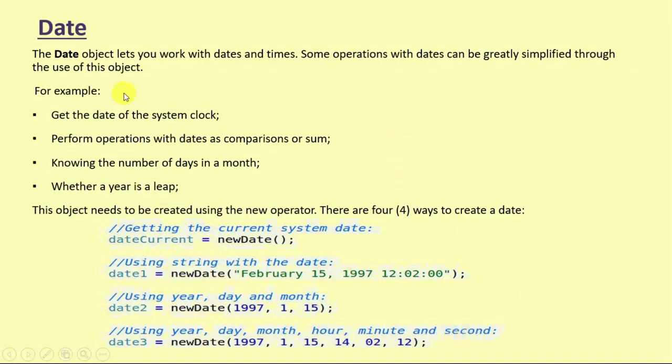Similarly for Date, the Date object lets you work with date and time. Suppose a user wants to deal with date and clock, how can it be done? That can be done with the help of the Date predefined object. Getting the current system date, we can see using a string with the date. Suppose we want to insert a string as a date, it can be done using year, day, month, hour, minute and second, which can also be implemented in that.